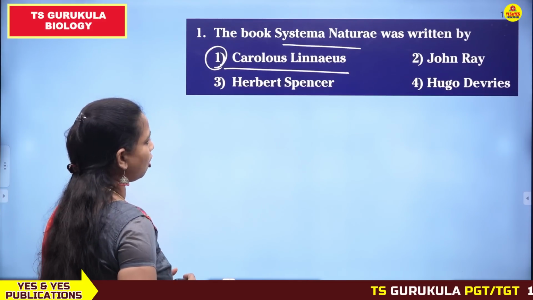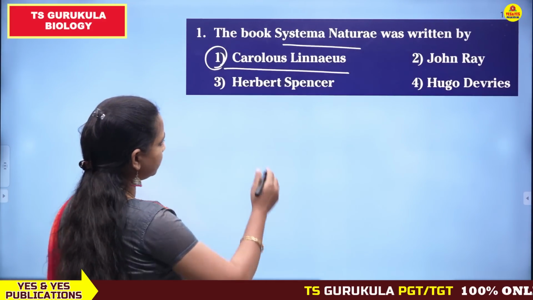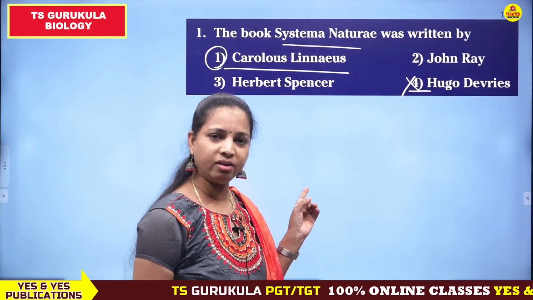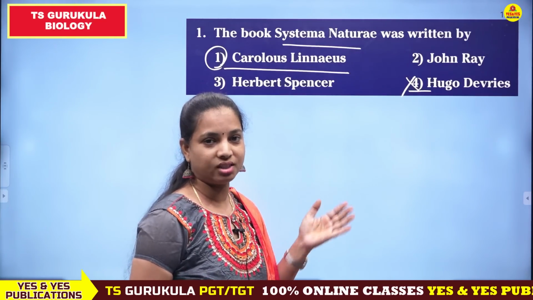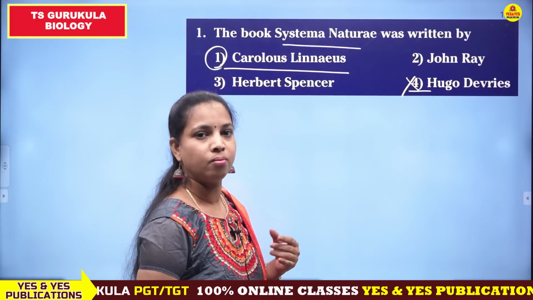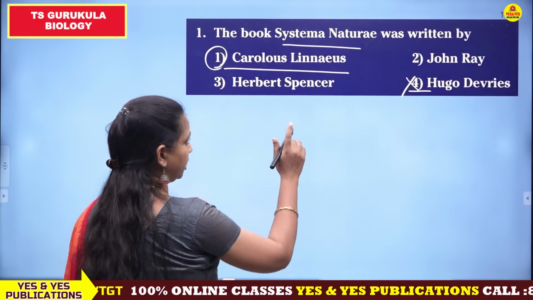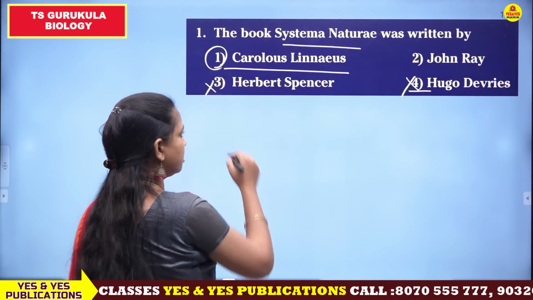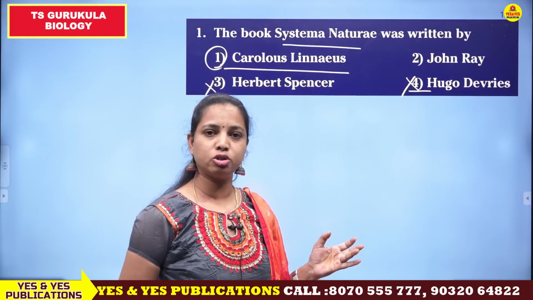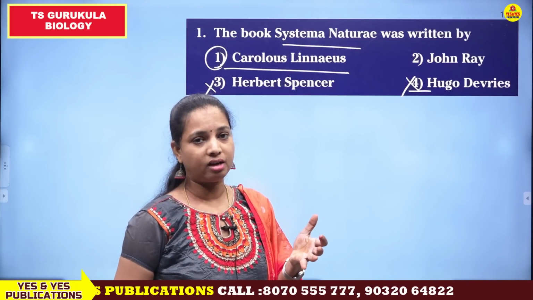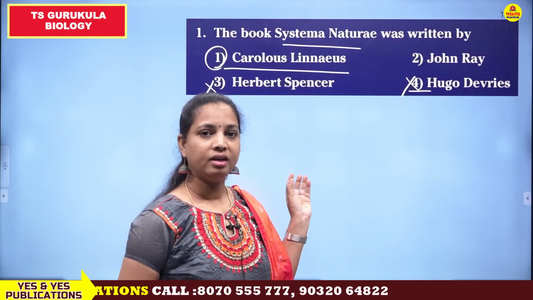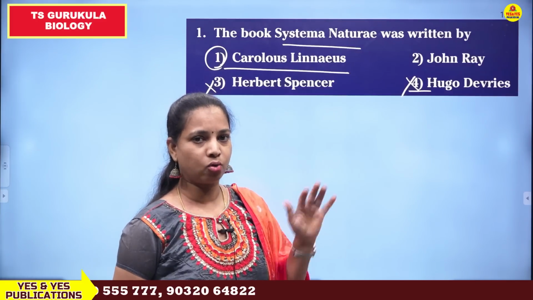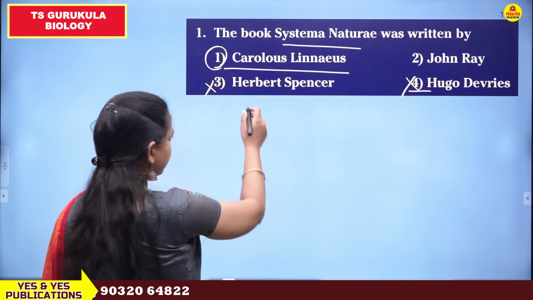See other options, John Ray, Herbert Spencer and Hugo de Vries. Among them, Hugo de Vries is known for the mutational theory of evolution. According to that theory, mutations are responsible for the difference in the genetic makeup of different species of plants and animals. So that mutational theory is not related to Systema Naturae. So fourth option is incorrect. And Herbert Spencer is a naturalist and he applied the theory of evolution to the human population. Darwin discovered the evolutionary theory, and that same theory he applied to the human population in society, and came to the same conclusion that Darwin had arrived at. So this is also incorrect.